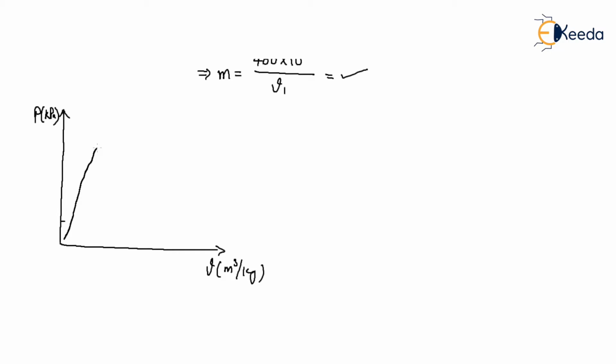If you draw a pressure-volume diagram, this is your pressure in kilopascal and this is your volume in meter cube per kg. Initially, this is your two-phase region, so you can easily draw a saturated vapor line.